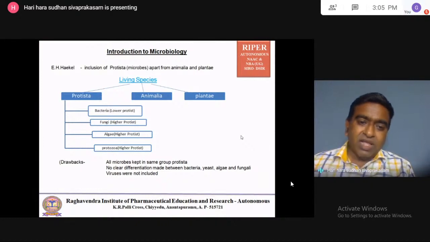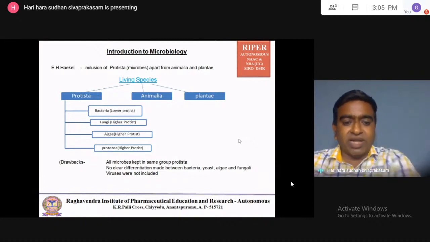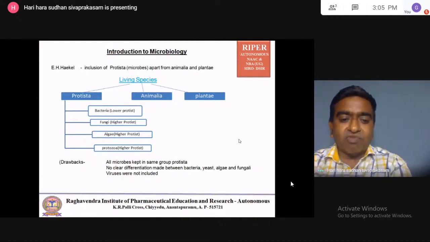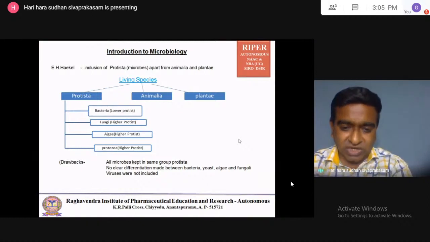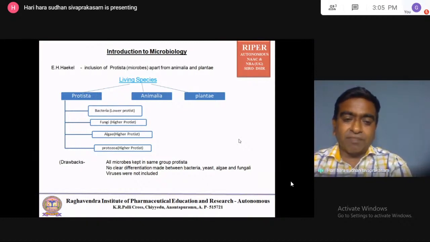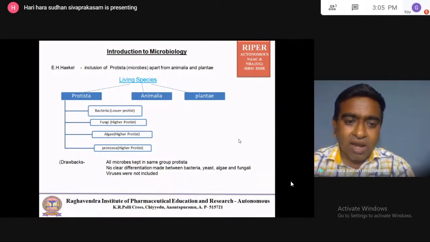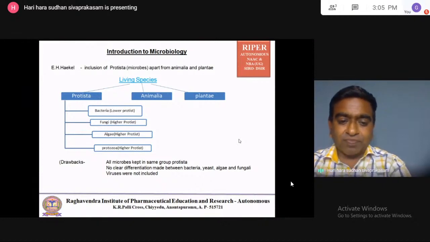For example, algae are photosynthetic, so they mainly do photosynthesis. Protozoa ingest food, like human beings and animals take food; protozoa take food through ingestion. So without any discrimination, all these microbes have been kept in one group, Protista. That is the drawback.